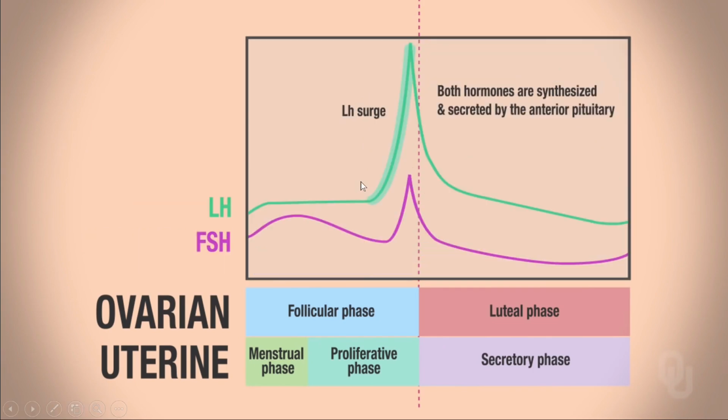Take note, LH surge, which will be very important for the ovulation, and the FSH also would be following such a path. So that's all about the last portion of